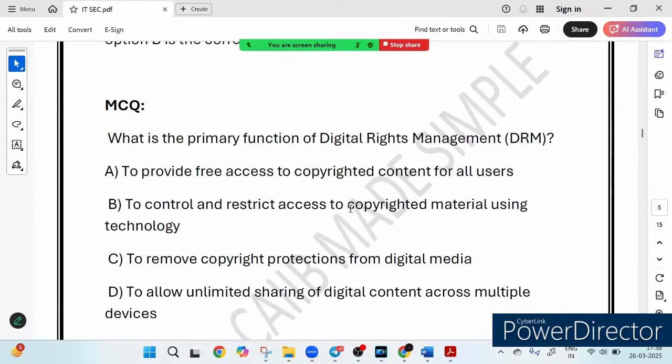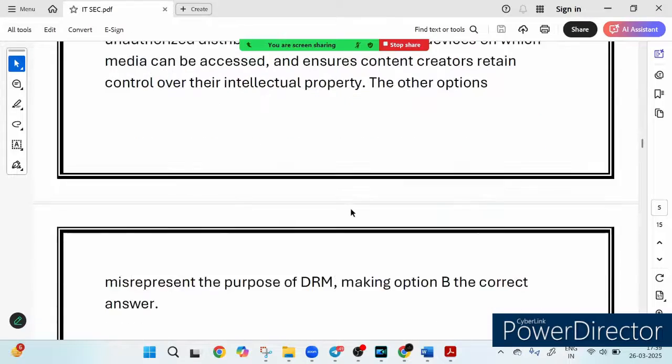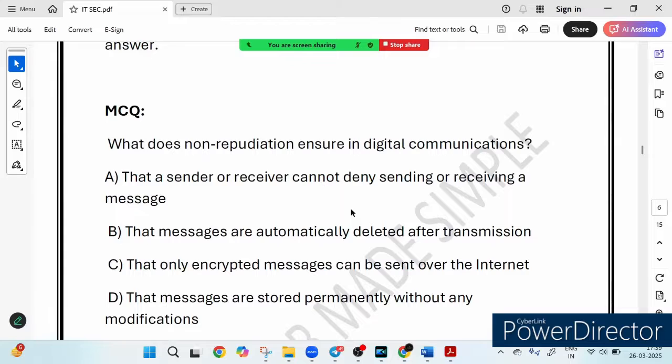Now let's see the next question. The new question is, let's skip this particular question. Yeah, let's see: what does non-repudiation ensure in digital communication? Very important question, friends. Options are: A, that a sender or receiver cannot deny sending or receiving a message.